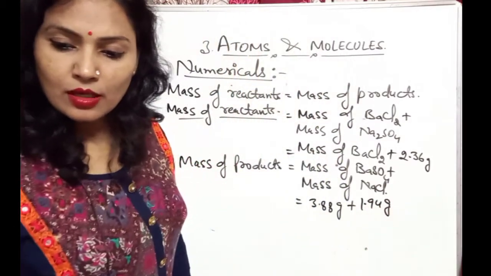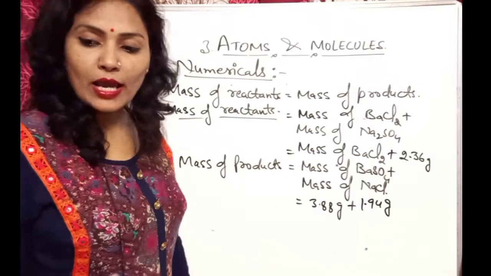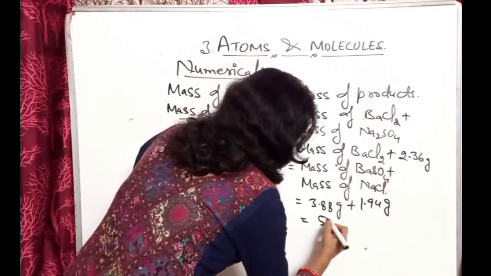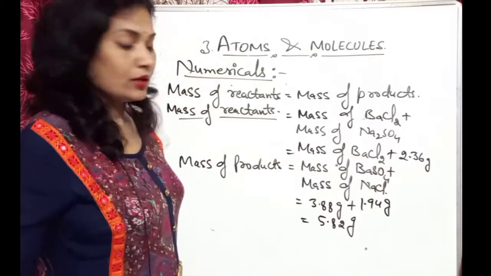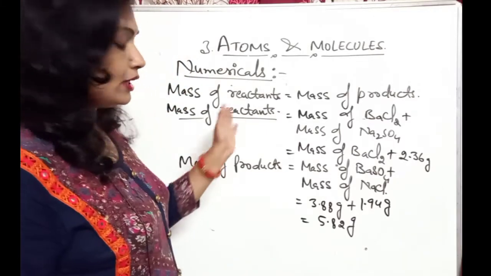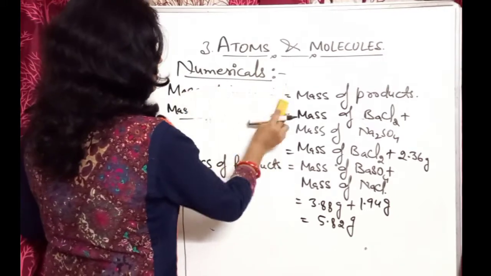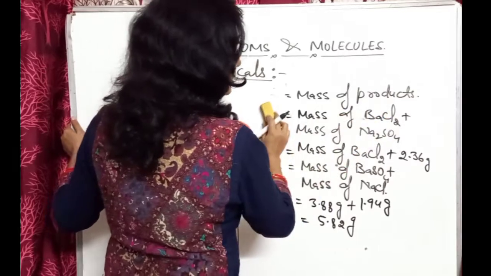Now what will happen? It will come to 5.82 gram. So the total mass becomes 5.82 gram. Now we can put the values and find out the mass of BaCl2.